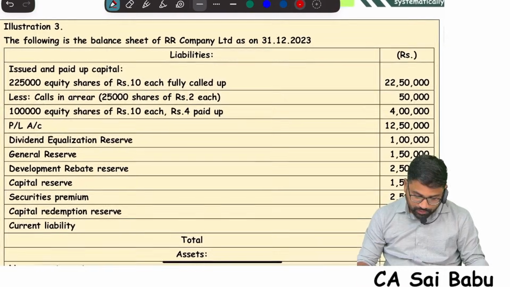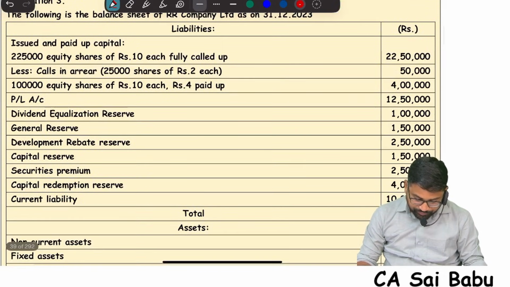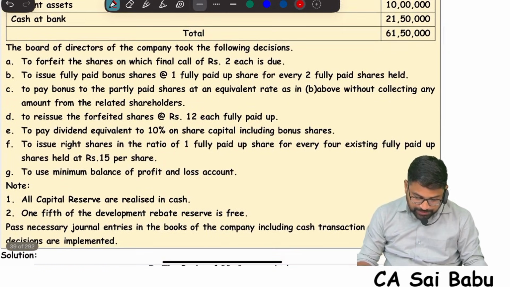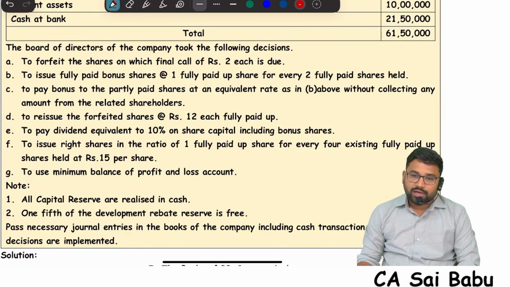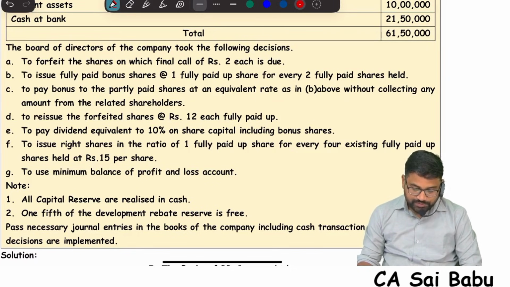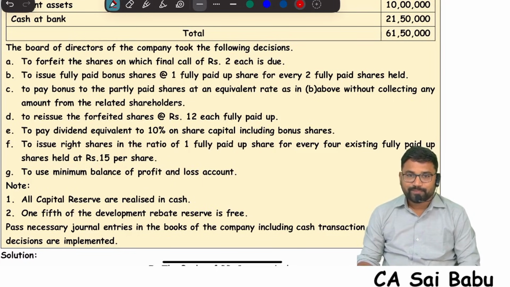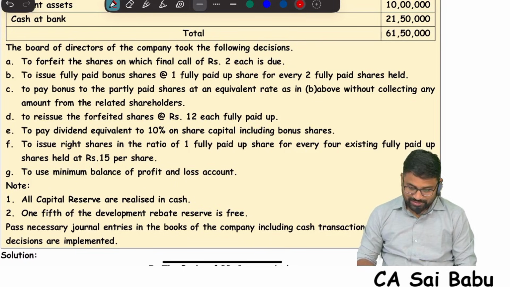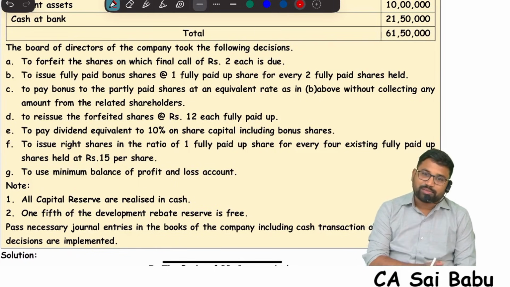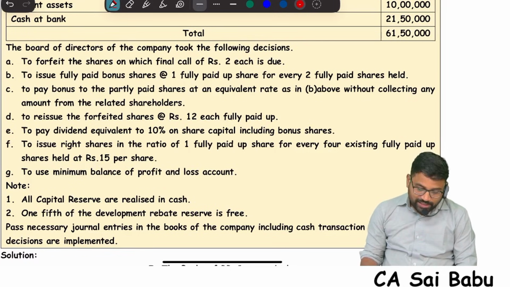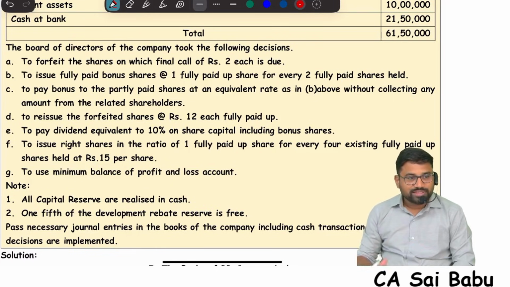Another great question. The speciality of this question is they are mixing right issue, bonus issue, everything mixed. Suppose they want to test you on 3 chapters, right issue, bonus issue, first chapter, they will give this question. Then maybe a student will object: no, sir, how can they do like this? Because I prepared only the first chapter, the third chapter I took lightly. They are giving combination sums, and that combination will not work for me.